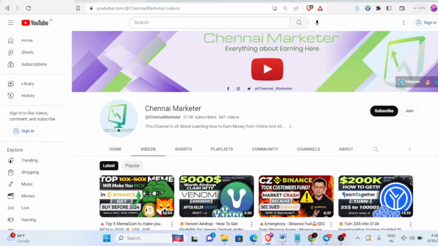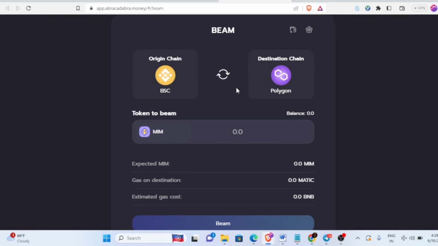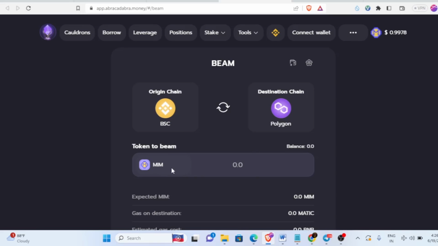So first of all, we're going to use this platform like I already told you, and bridge some MIM stablecoin from one chain to another chain. By doing so, we are increasing the transactions. I'll show you. Before that, you must have some balance in your wallet. I'm going to use $100 as capital on this platform.